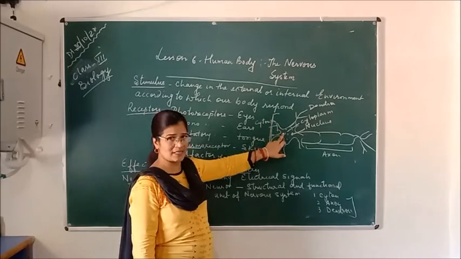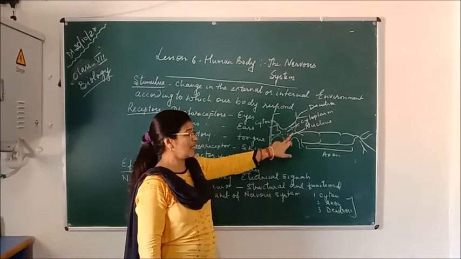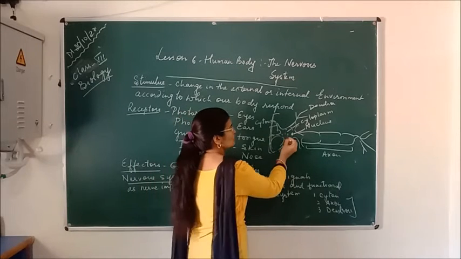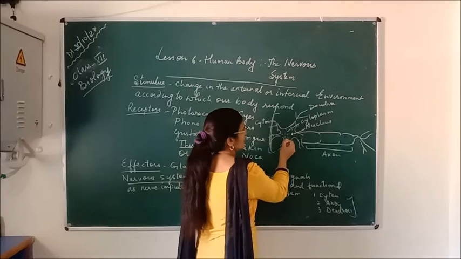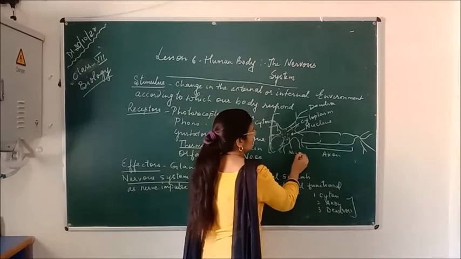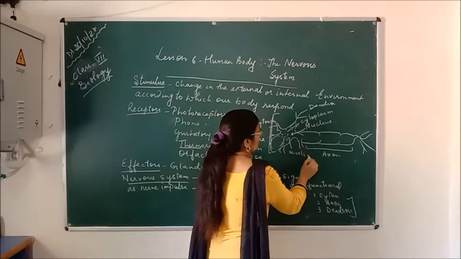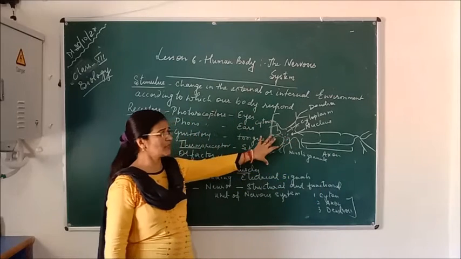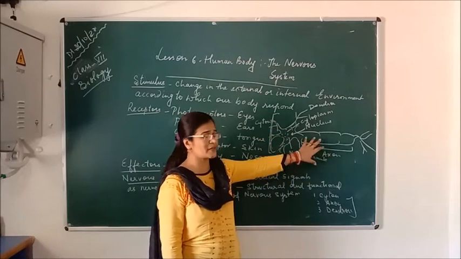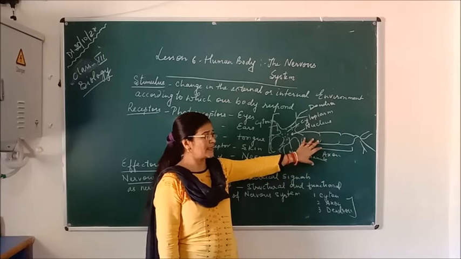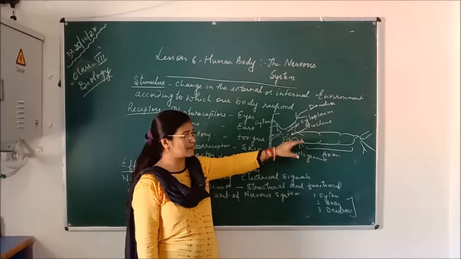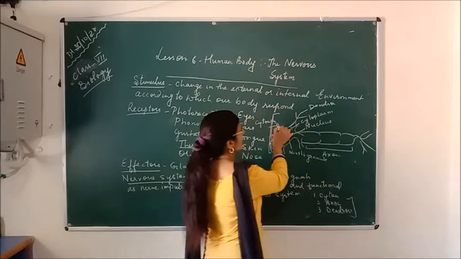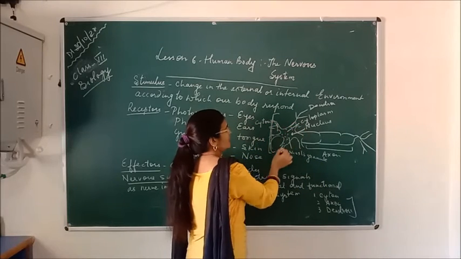It contains cytoplasm. This dot-like structure you can see. This dark shaped structure is called the nucleus, and here the small dark crystal-like structures are called Nissl's granules. So these are the structures of the cyton. After the cyton, the longest part of the neuron is called the axon. Here it is protected by the myelin sheath, and it contains the neurotransmitter which helps to transmit the message. And the last part is called the dendron. Here also we can see the thread-like structures which are coming from the cyton.